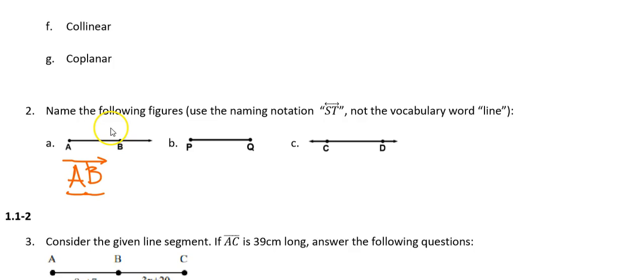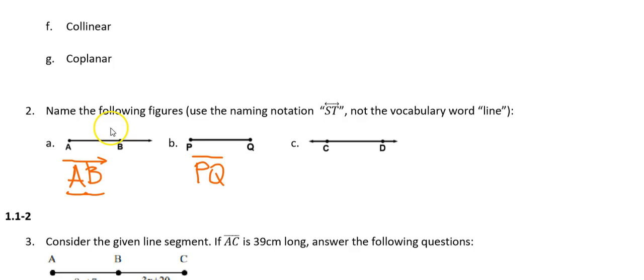This segment has a name that could have those endpoints written in either order, PQ or QP. Either way is fine. But I have to make sure my notation has the proper hat, which is going to be a diagram of a segment. No arrows. It does not continue in either direction, only from P and Q and between them. So if I see this notation with the hat and no arrows, I know that it's talking about a segment.